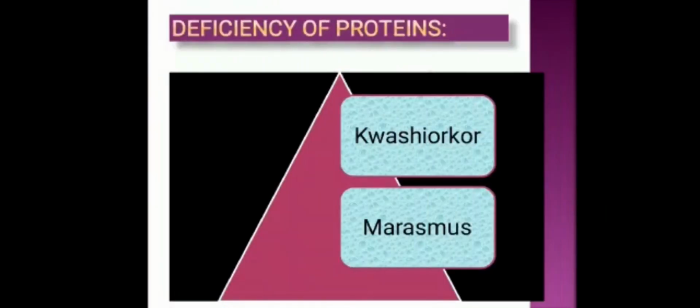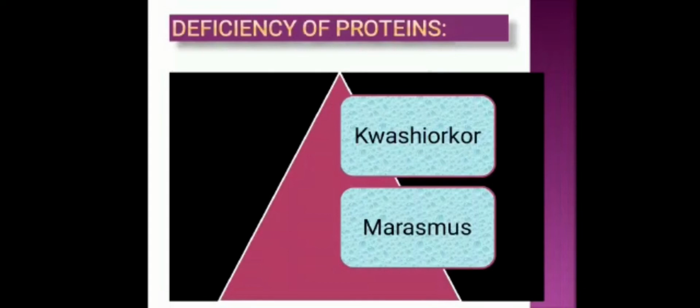Now protein. Two types of disease are shown by the deficiency of protein. First one is kwashiorkor, second one is marasmus.